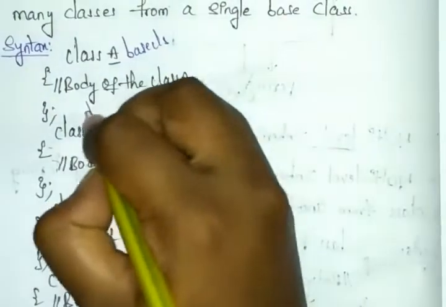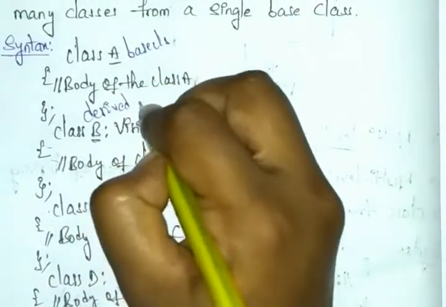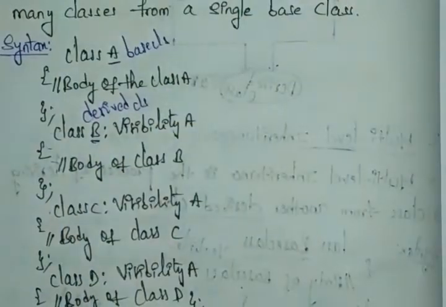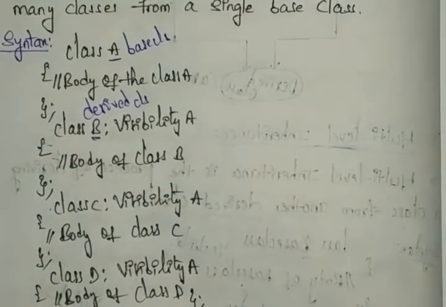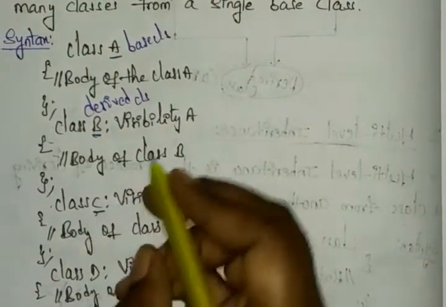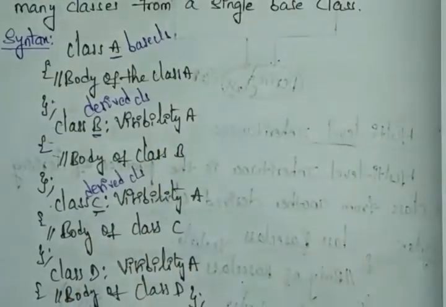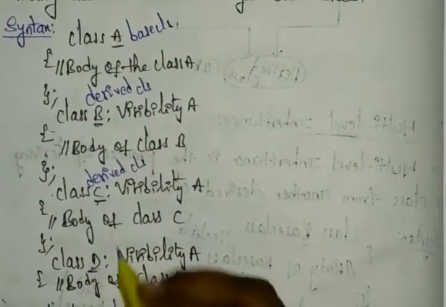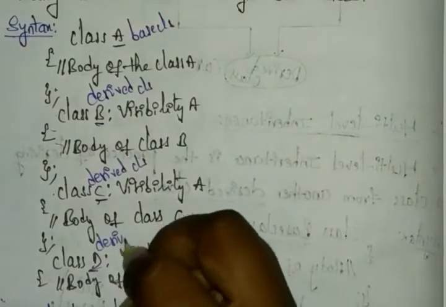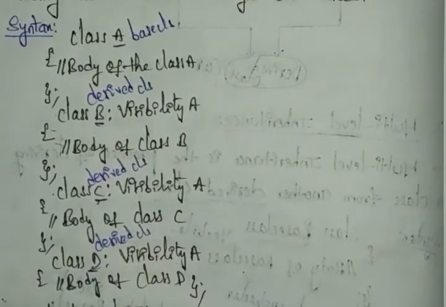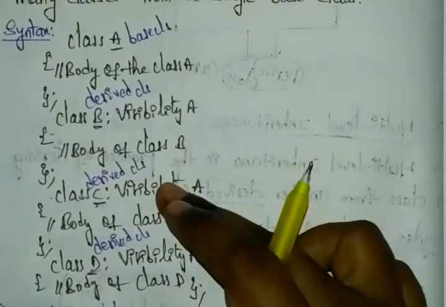B is the derived class. C is also a derived class. And D is also a derived class. In total we have 3 derived classes, and these derived classes come from the base class.